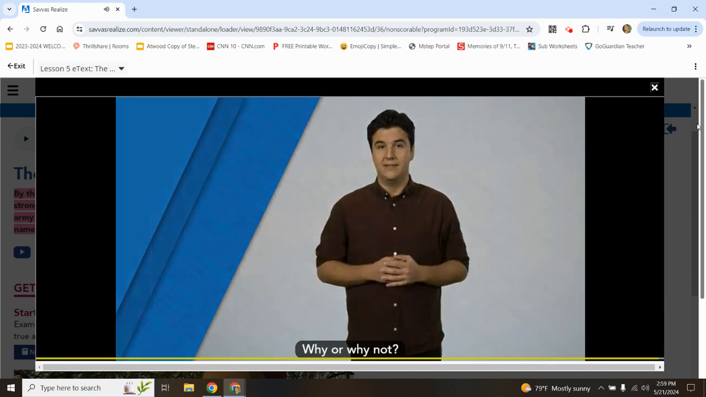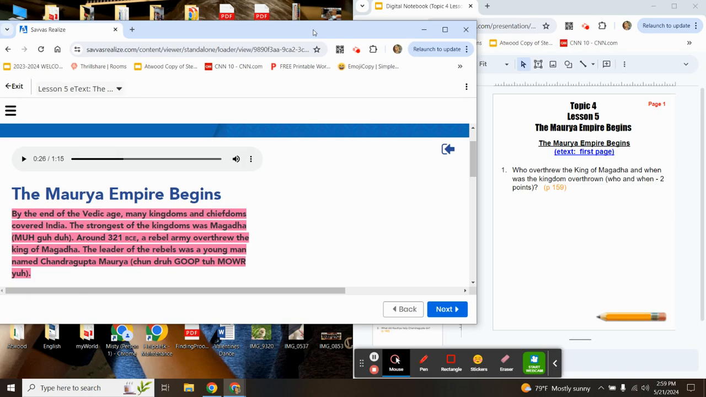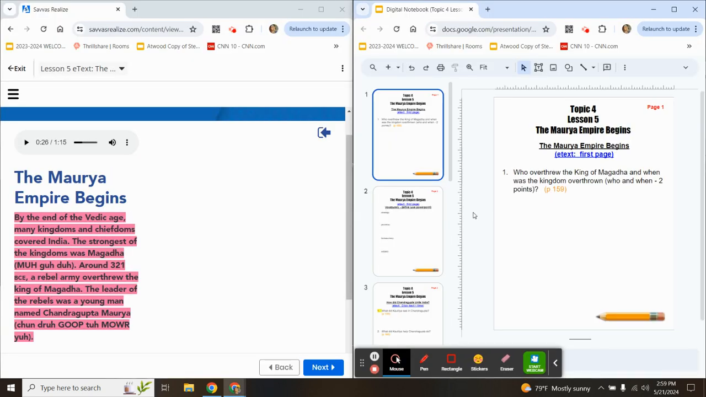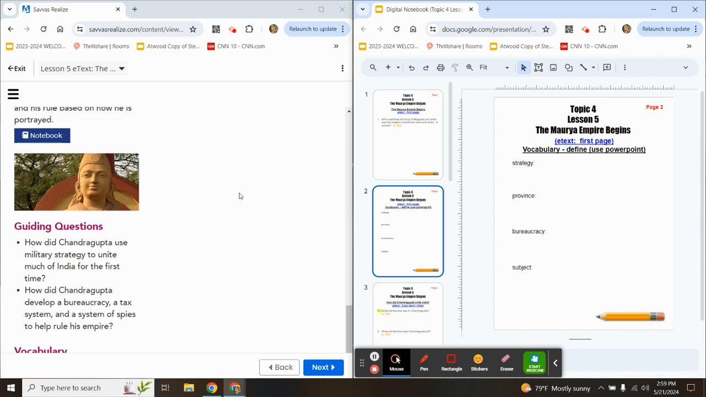Why or why not? All right, let's continue on with the lesson. On page 2 of your digital notebook, we have the 4 vocab words. The first word is strategy.